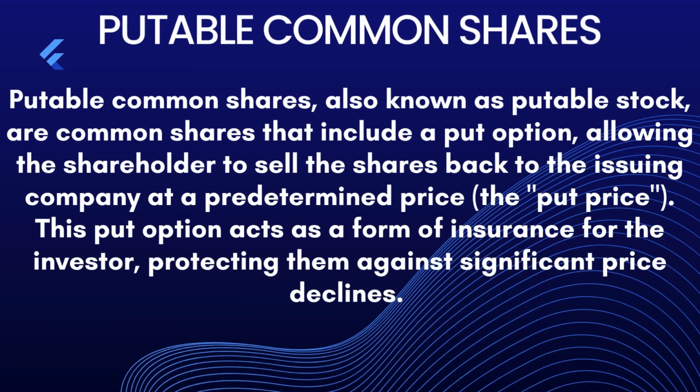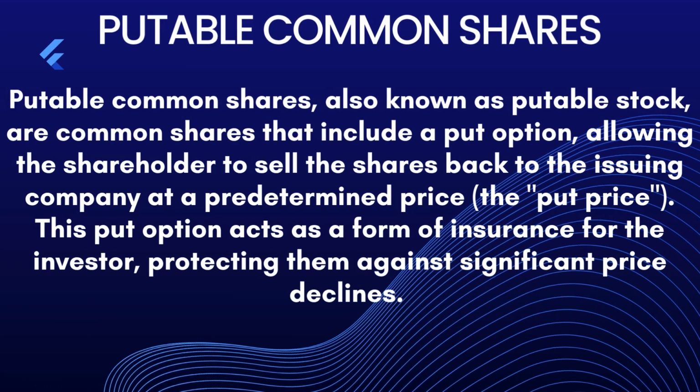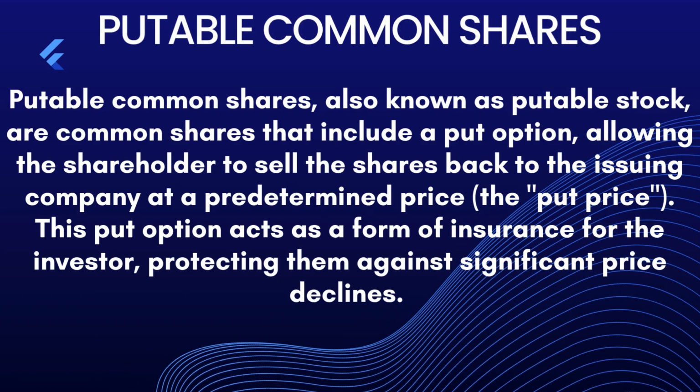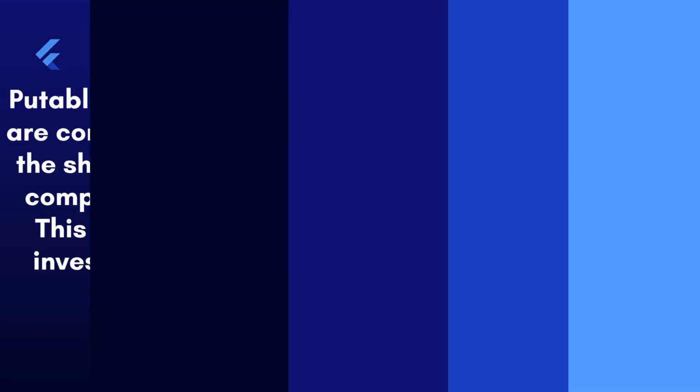Putable common shares. Putable common shares, also known as putable stock, are common shares that include a put option, allowing the shareholder to sell the shares back to the issuing company at a predetermined price, the put price. This put option acts as a form of insurance for the investor, protecting them against significant price declines.